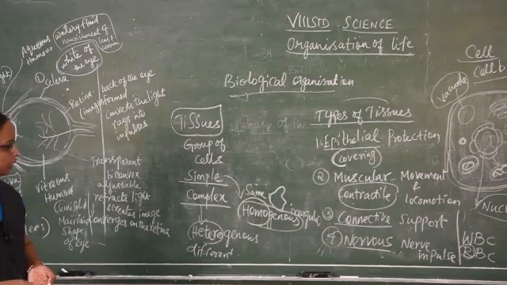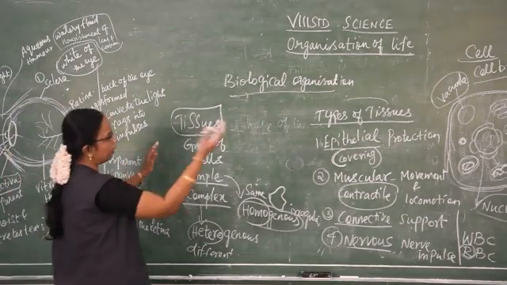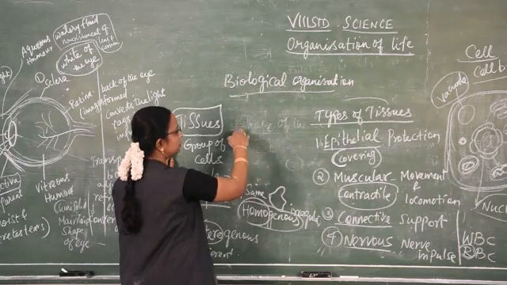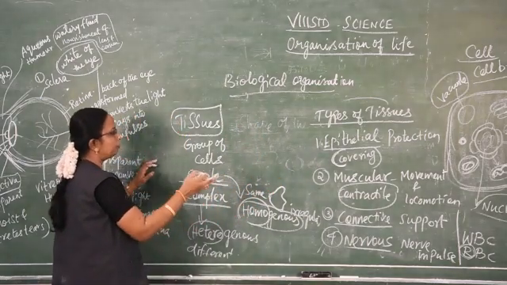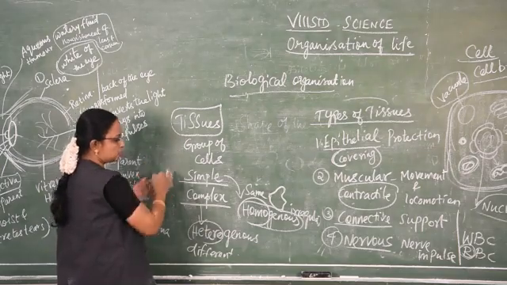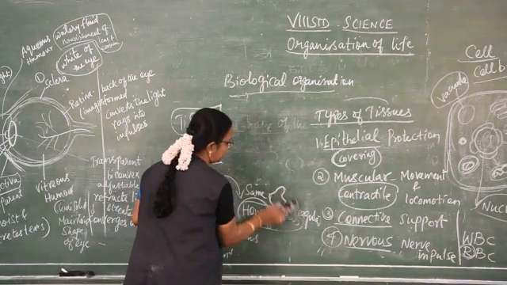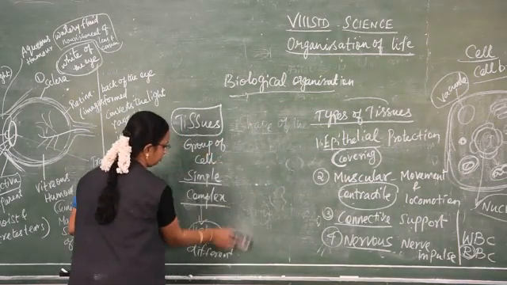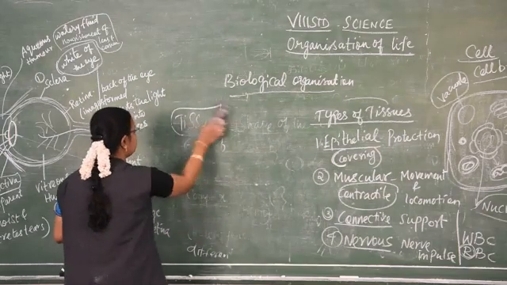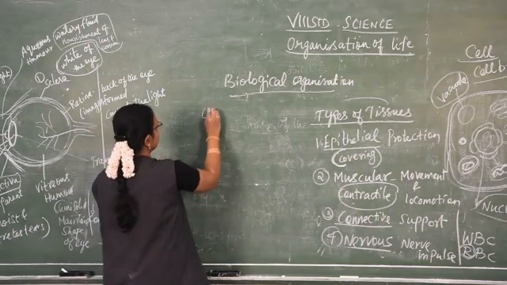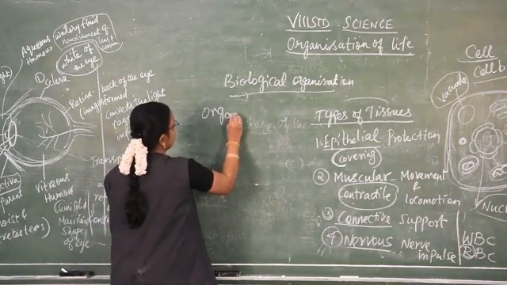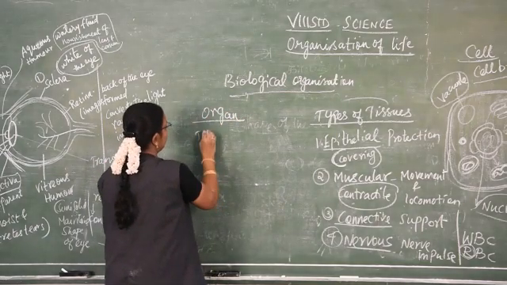Okay, next about the organ. So cells we have seen. Atoms form the cell, and then cells combine together to form the tissues. Next, about the organ. When tissues combine together, what do they form?